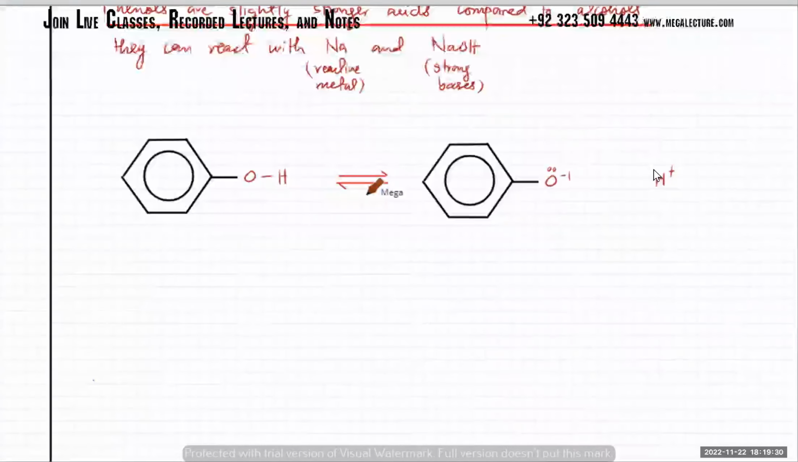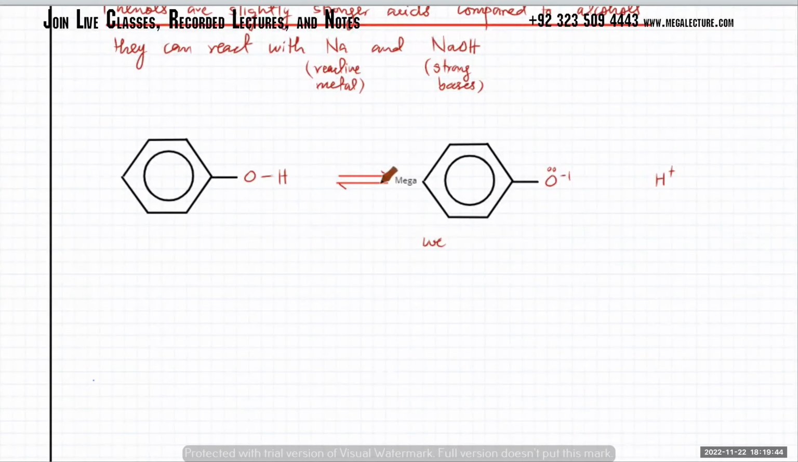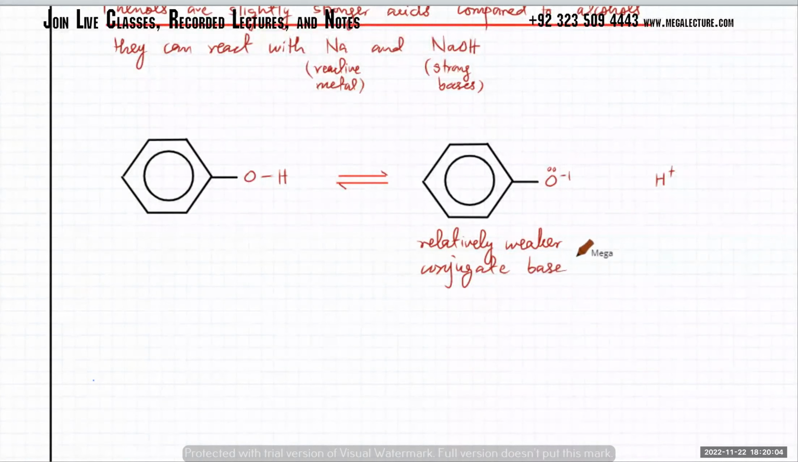Now the question is, why does phenol ionize more? Because the negative ion over here does not attract the H plus 1 that strongly, which means it has a relatively weaker conjugate base. Sir, so the negative charge on the oxygen will be less? Yes, it will be less, so that it does not attract the H plus. And what is the reason, why would it be less? The reason is, where did the negative charge go?